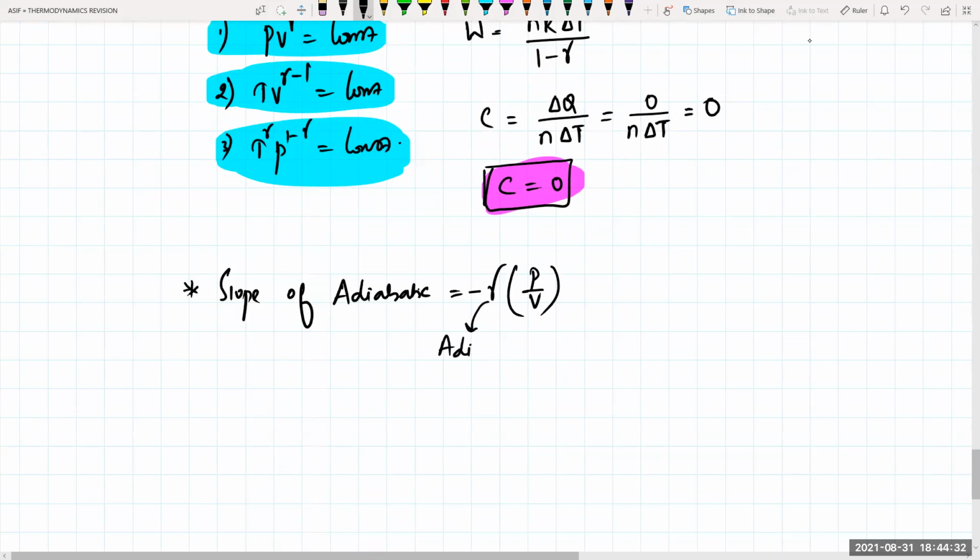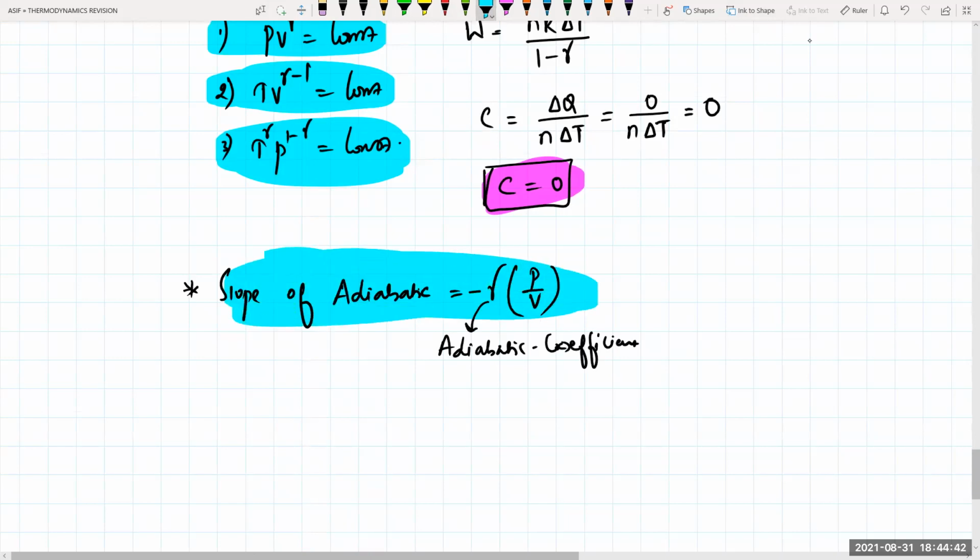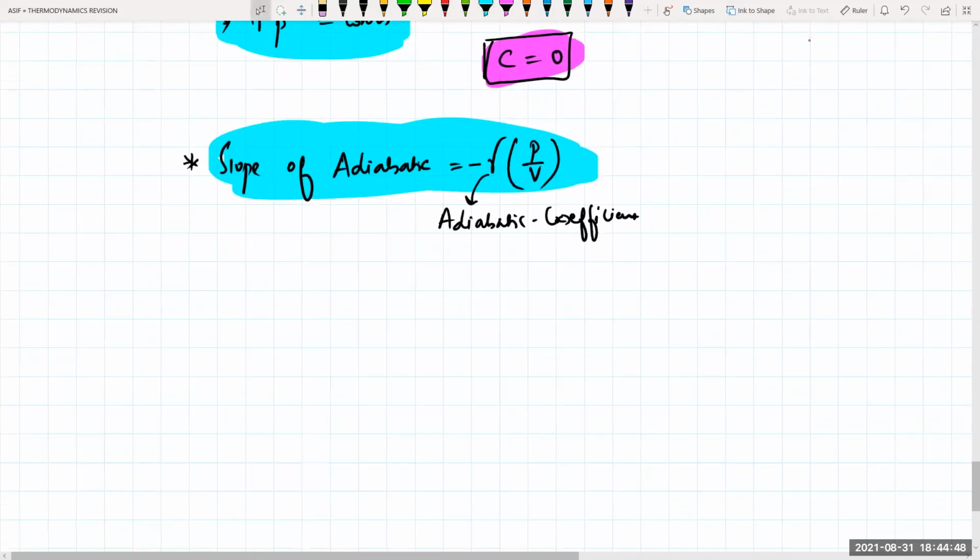So the slope of an adiabatic is minus gamma times the slope of an isothermal. You can just have an idea related to that one.